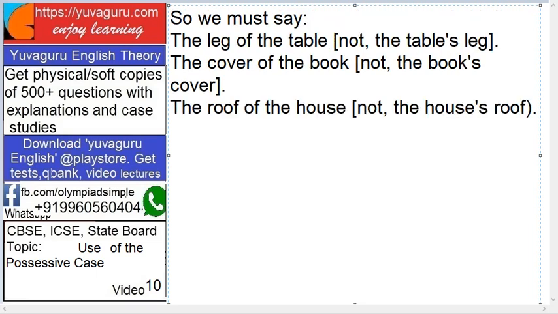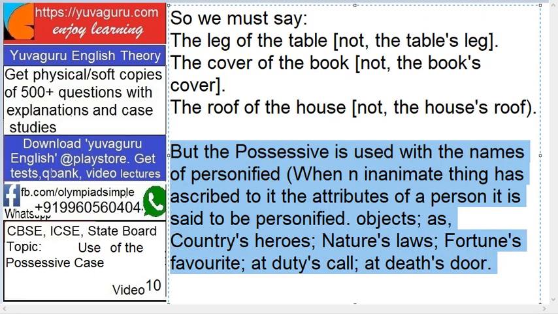Let's see a few non-living examples. If you say the leg of a table, do we say the table's leg? No, because a table is not a living animal. Similarly, the cover of the book. Do we say the book's cover? The right phrase is the cover of the book. We generally use book's cover in our English, but it's wrong. The roof of the house, we don't say the house's roof. The right phrase is roof of the house. The leg of the table, all this is non-living.